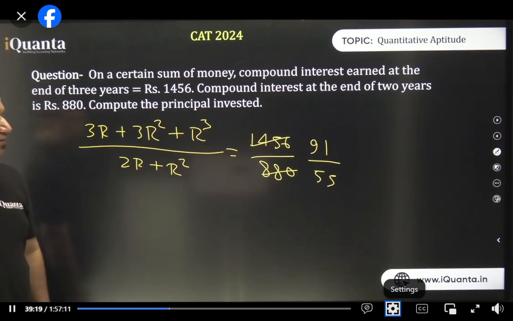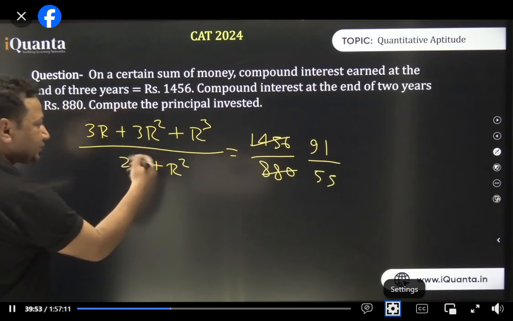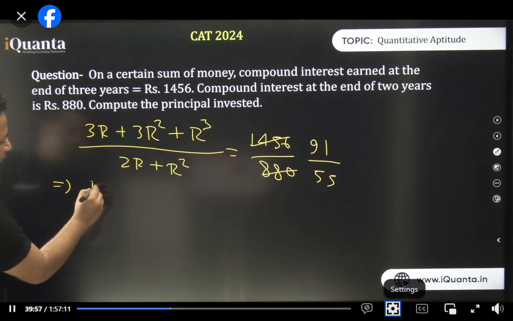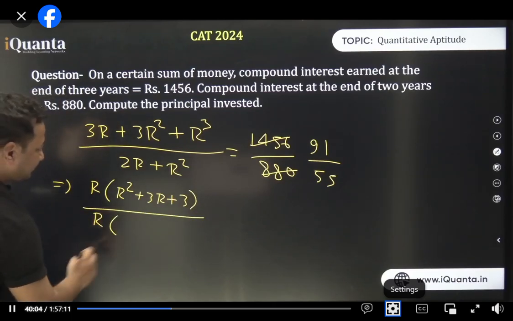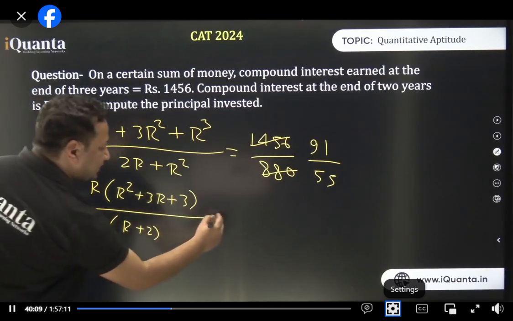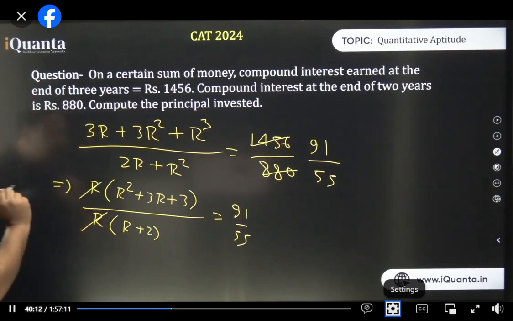Now we need to cross multiply. हाँ इसमें कैलकुलेशन है थोड़ी सी ठीक है मैं मानता हूँ but there is no other way no. Okay? Yeah. And here also I can cancel out some. I can take r common. So taking r common, I'll have r square plus 3r plus 3 upon r times how much? R plus 2. This is equal to 91 by 55. So now it becomes easy to calculate.